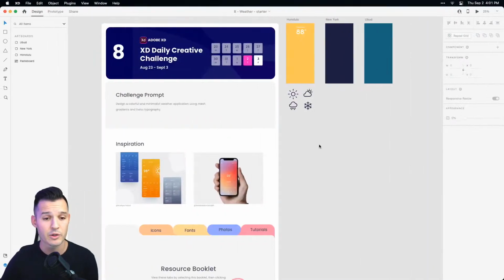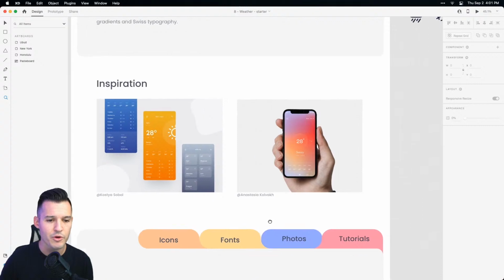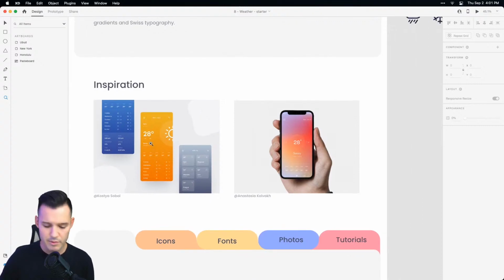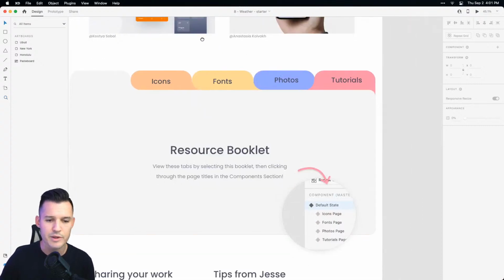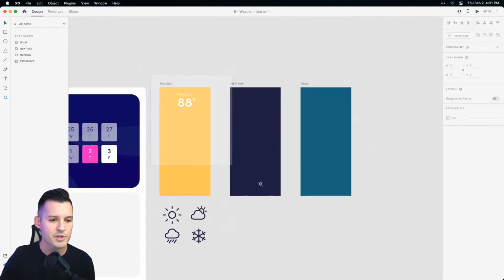Let's jump over and take a look at our starting file for the day. So again, simple weather application. We got some inspirations over here for you. Play with the mesh gradients, play with typography, have some fun. We've got some different resources down below, but here's what we have in the starting file.